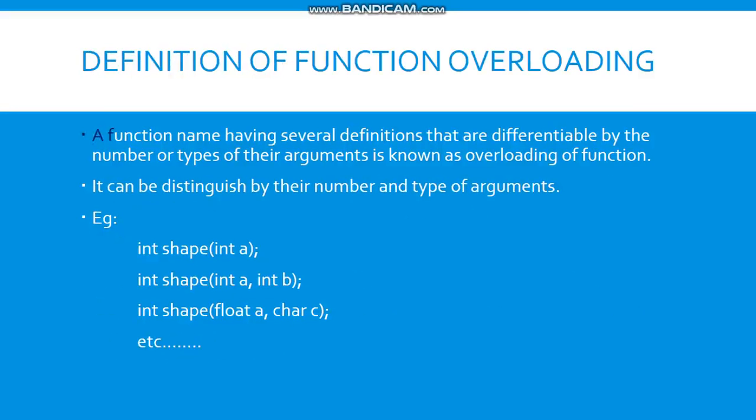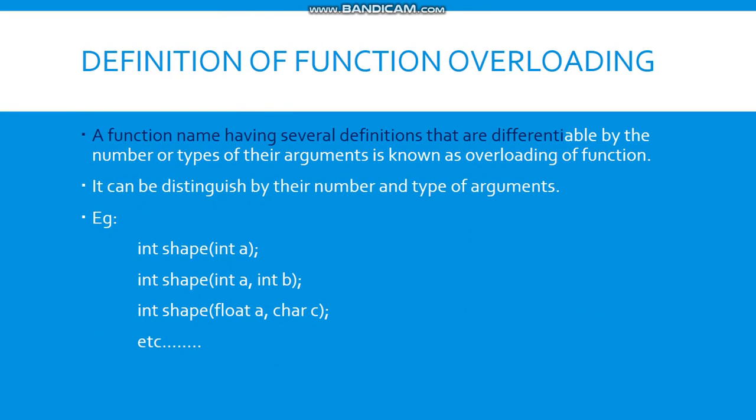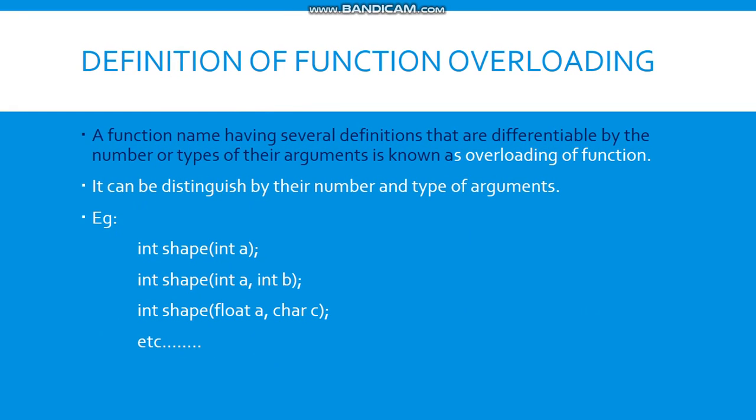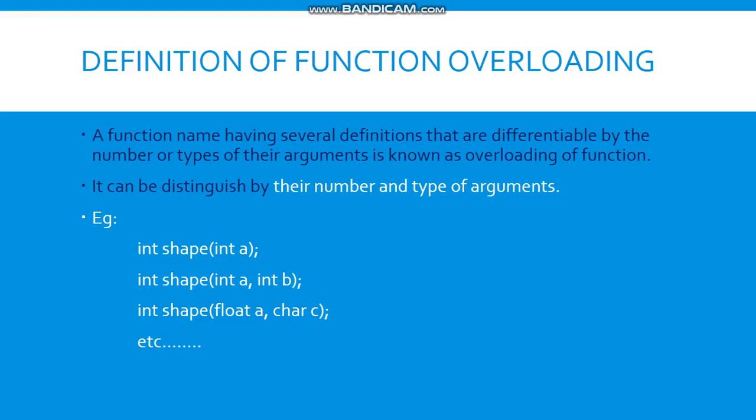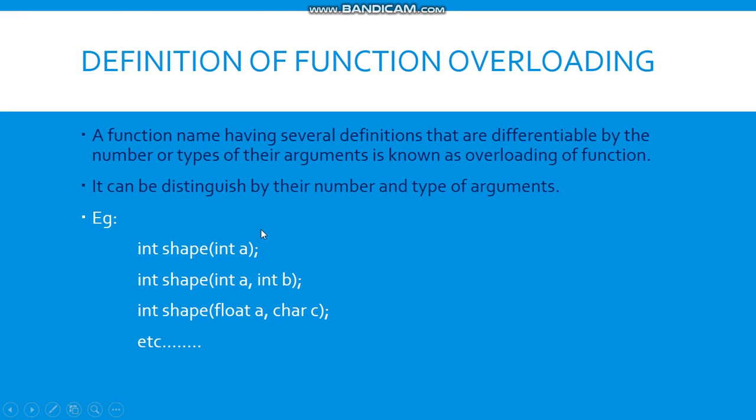So let us see the definition of function overloading. A function name having several definitions that are differentiable by the number or types of their arguments is known as overloading of function. This means that the function name would be the same for each of the functions while their arguments will differ. So the next line says, it can be distinguished by the number and types of arguments.